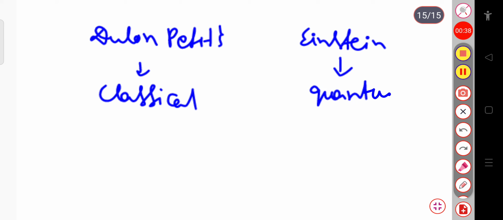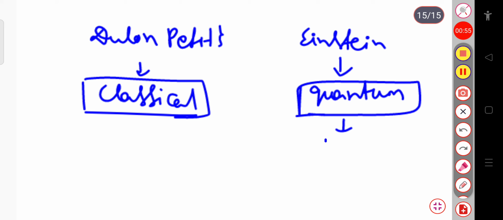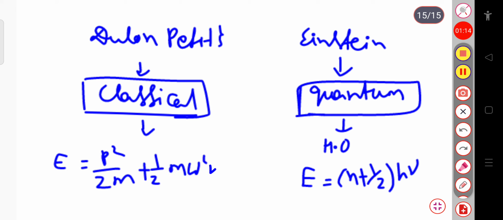In case of lattice vibration, Dulong-Petit considers the lattice vibrating with classical energy. In case of Einstein, the vibration is considered as quantum. As in the harmonic oscillator, the energy will be equal to (n plus half) h nu. But in case of Dulong-Petit, we consider the energy equal to p square by 2m plus 1 by 2 m omega square x square. So in these two cases, we have considered both.